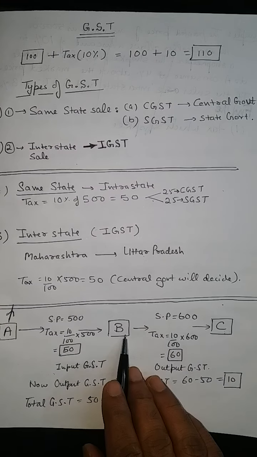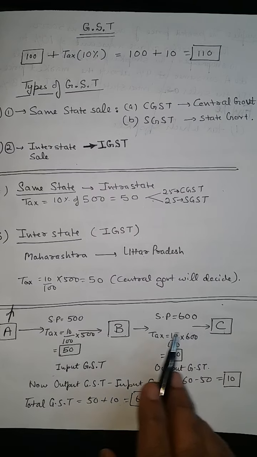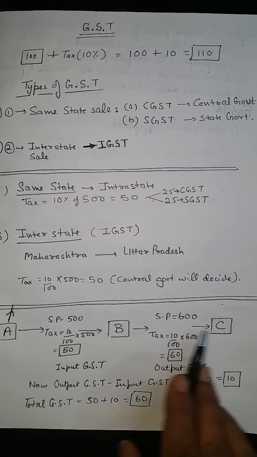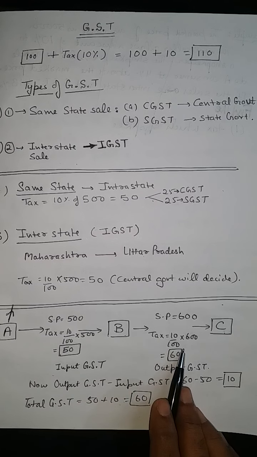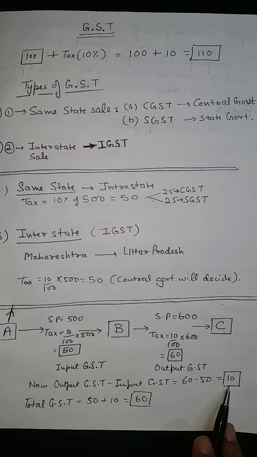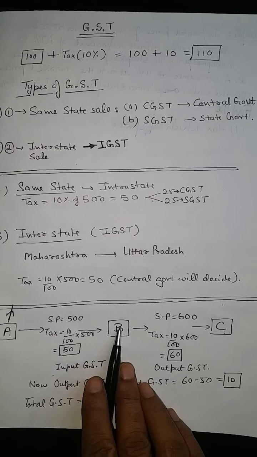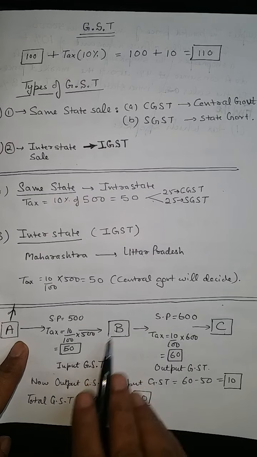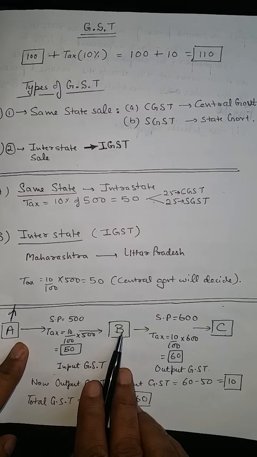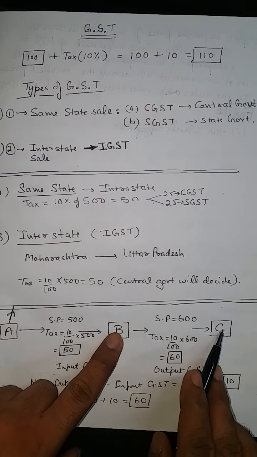While taking this, he has already paid 50 rupees to A. So if this B receives 60 rupees from C, then that means he is taking extra 10 rupees from C. So this 10 rupees will be paid by B.